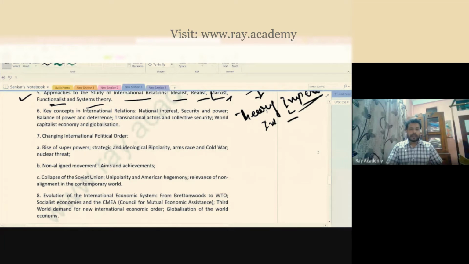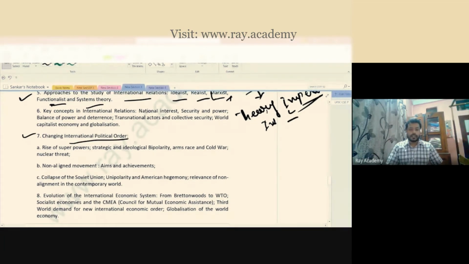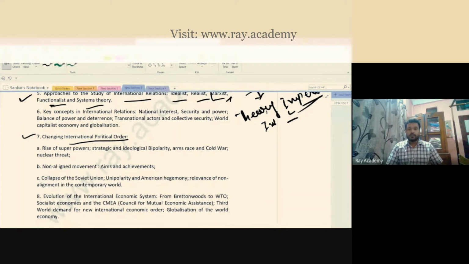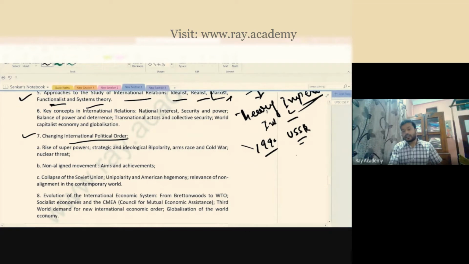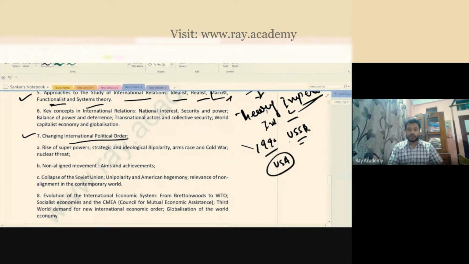Then you try to understand what the changing world orders are in terms of political order. Here you discuss many important points. For example, after 1990, when the USSR disintegrated, the USA became the superpower of the entire world.